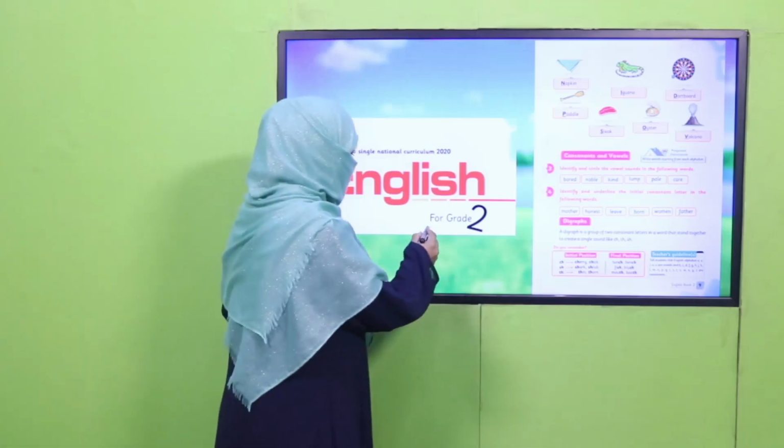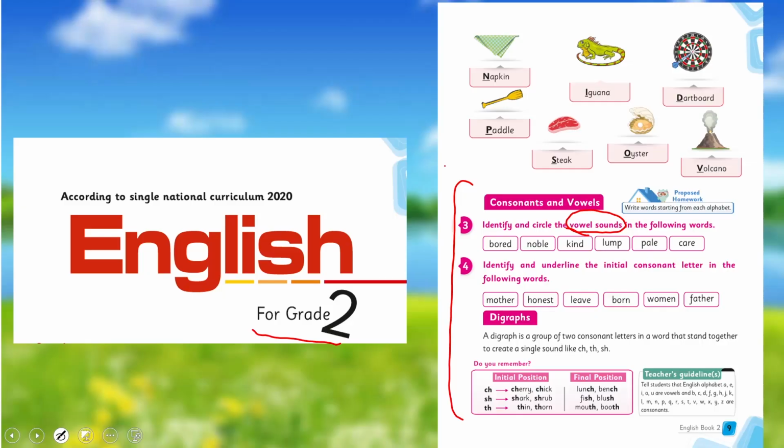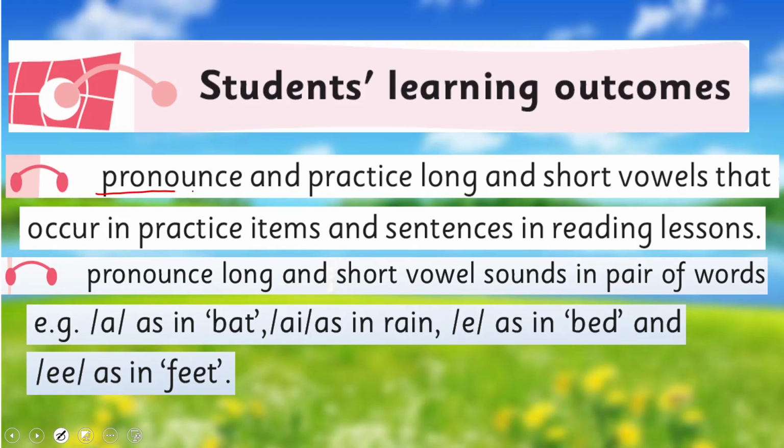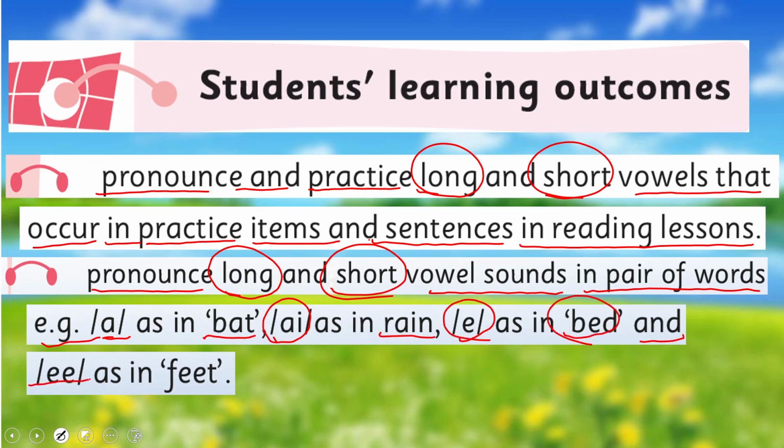Before this, in English for grade 2, I have taught you about sounds of consonants and vowels. I hope you remember. If not, you may watch this video again. Today we'll learn further and we'll cover the SLO to pronounce and practice long and short vowels that occur in practice items and sentences in reading lessons. Pronounce long and short vowel sounds in pairs of words. For example, A in bat and AI in rain, E in bed and double E in feet. These are our today's SLOs.